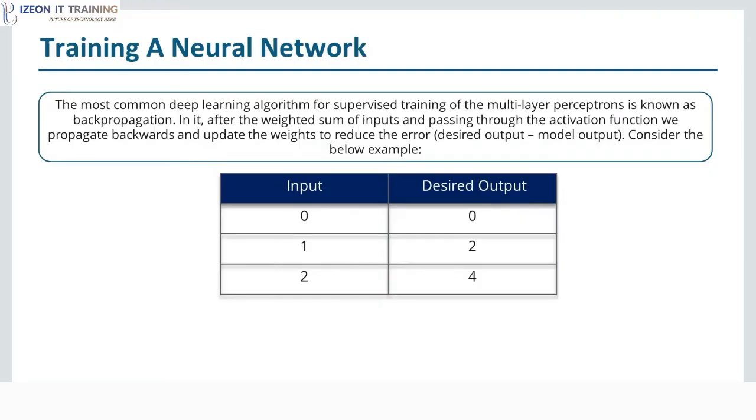Don't be scared of the terms that I used. I'll actually explain with an example. So this is the example over here. We have 0, 1 and 2 as inputs and our desired output, or the output that we already know, is 0, 2 and 4. All right. So over here we can figure out that the desired output is nothing but twice your input. But I'm training a computer to do that, right? The computer is not a human.